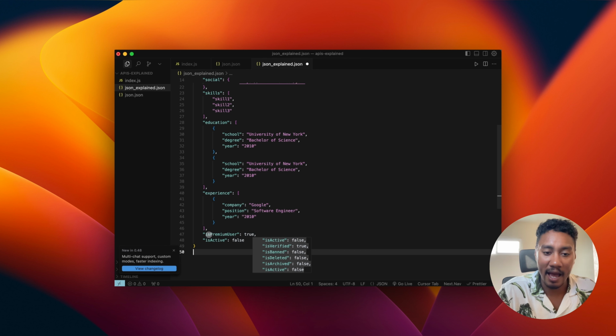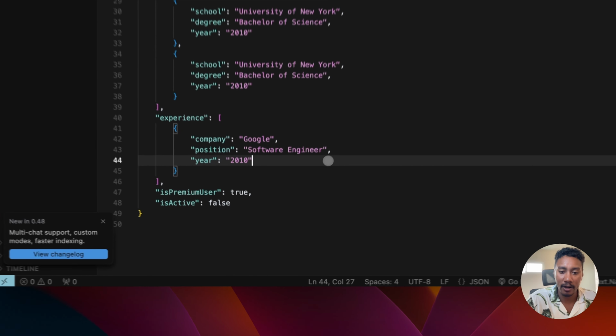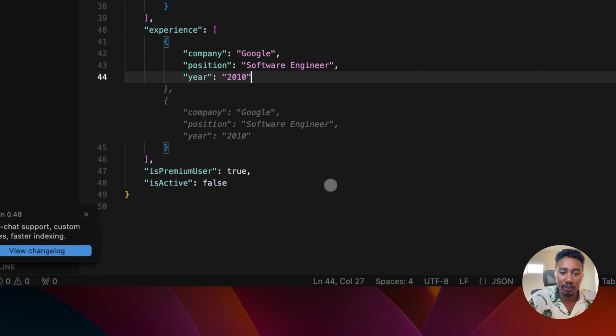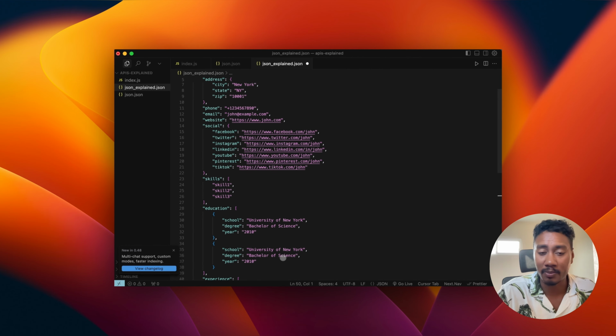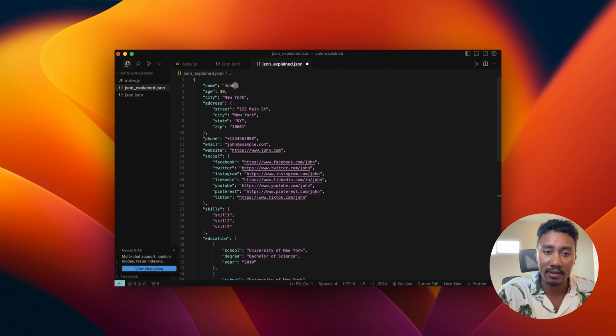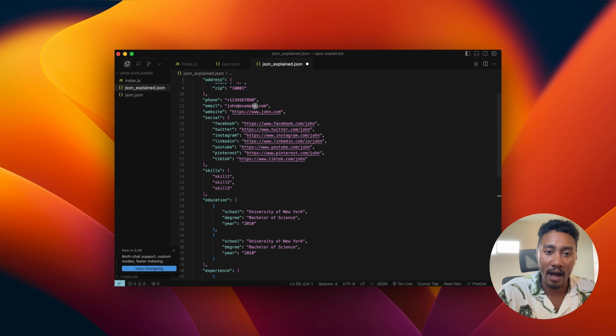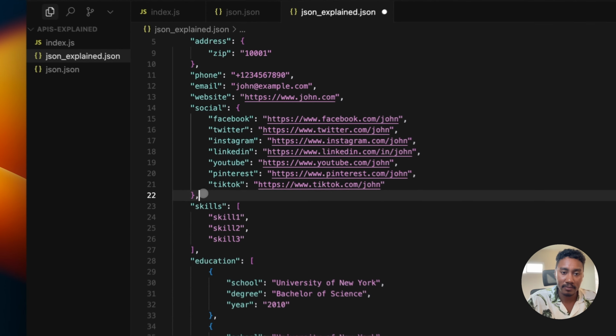Usually these ones, like is premium user or is active, are phrased as if they're asking a question, right? But this is pretty much the common types of values that you're going to experience. We have strings that are wrapped in double quotes. We have numbers. We also have objects.